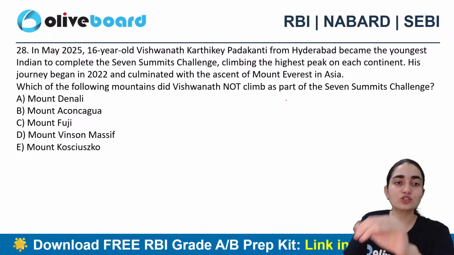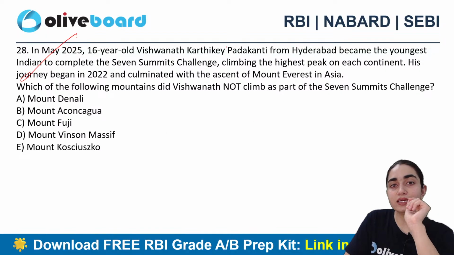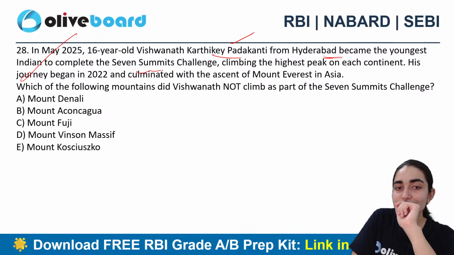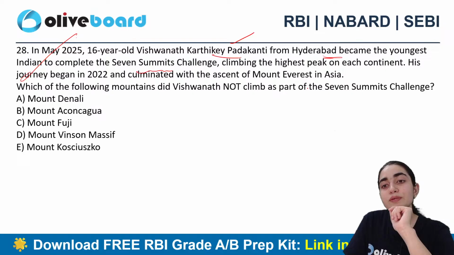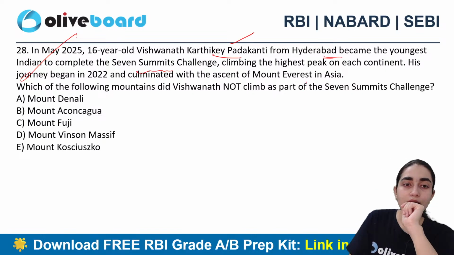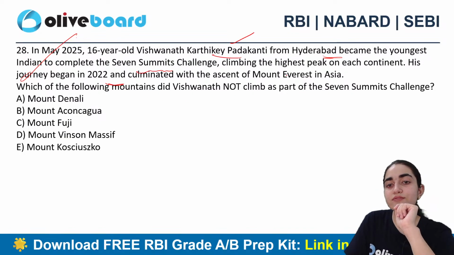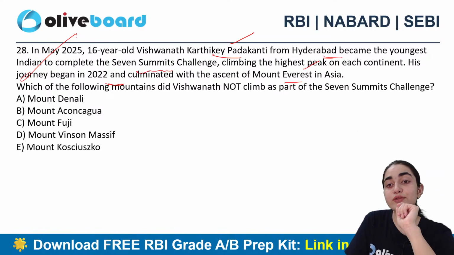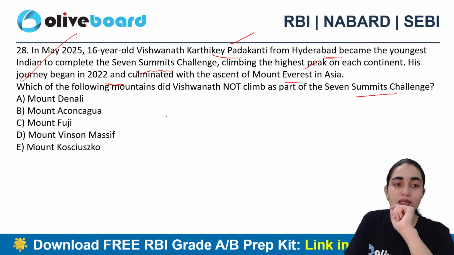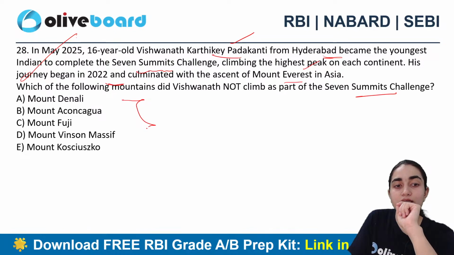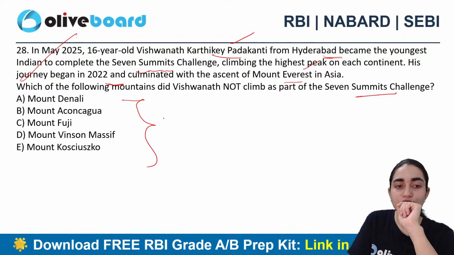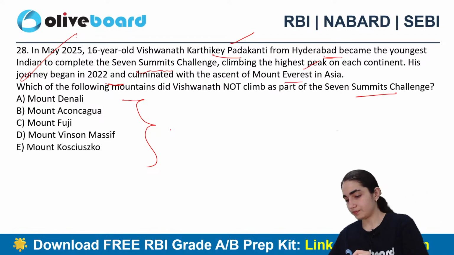Okay. Next question says in May 2025, 16-year-old Vishwanath Karthike Padma Kanti from Hyderabad became the youngest Indian to complete the 7 summit challenge, climbing the highest peak on each continent. His journey began in 2022, culminated with the ascent of Mount Everest in Asia. Which of the following mountains did Vishwanath not climb as a part of the 7 summits challenge? Is it Mount Denali? Is it Mount Aconcagua? Okay. Is it Fuji? Is it Vinson Massif? Or is it Kosciuszko?